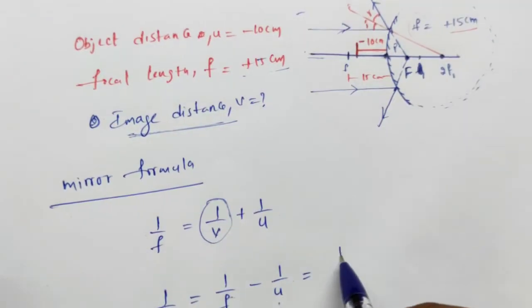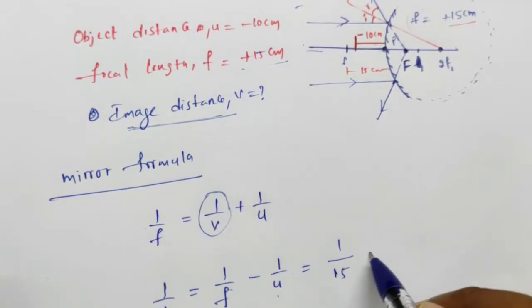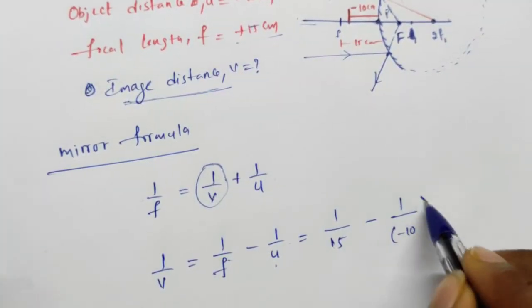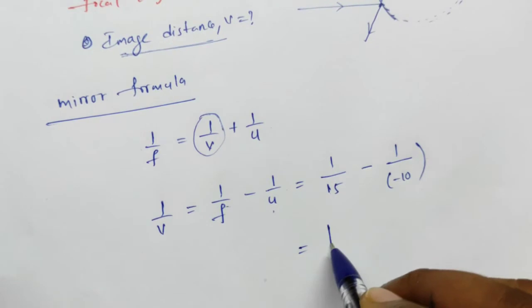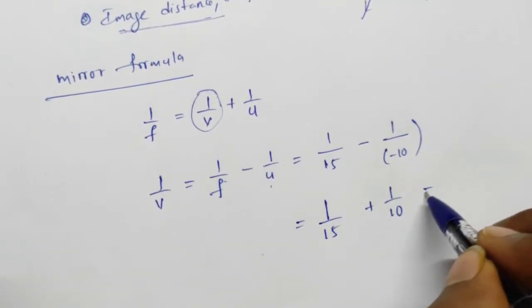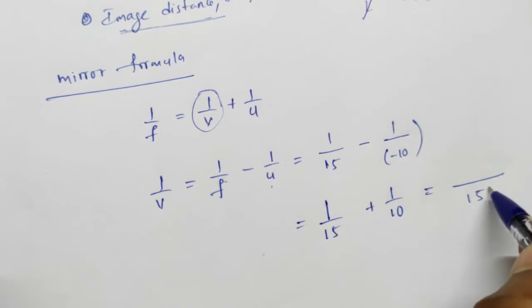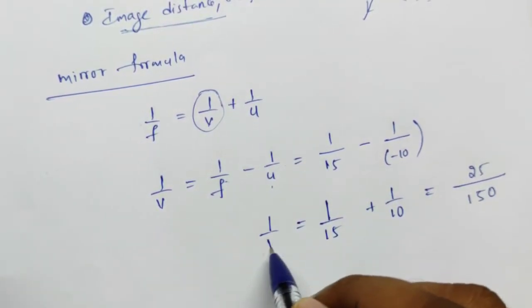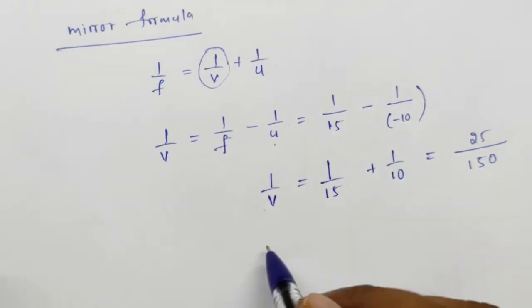So 1/v = 1/(+15) − 1/(−10). Minus into minus becomes plus. So 1/15 + 1/10. What is the LCM here? 150. 10 plus 15 is 25, which is 1/v. Right? So what is v then?